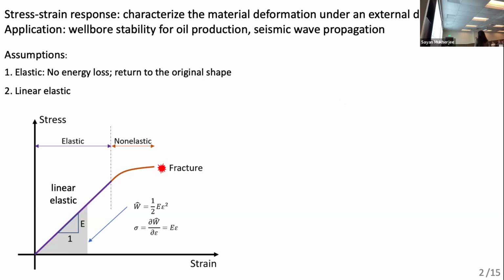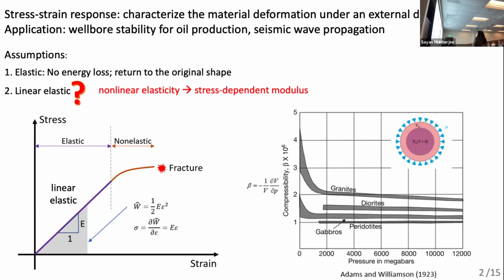For example, when we are drilling a wellbore in oil and gas production, we need to ensure the wellbore stability after disturbance. And also for seismic wave propagation, we need the wave velocity models, and the wave velocity depends on the rock mechanical properties. There are two common, very simple assumptions: the rock is elastic, and also the rock is linear elastic. And in current research, we put a question mark on the second assumption, because the rock has long been observed to be nonlinear elastic.